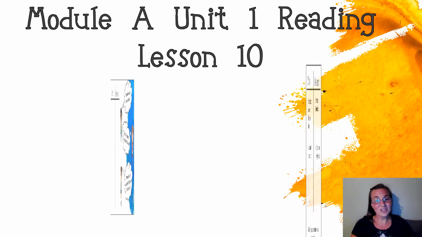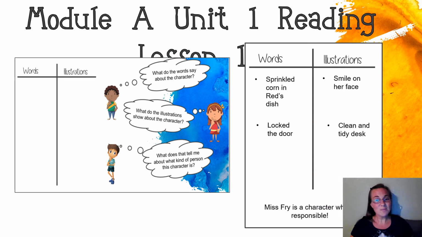And finally, I want you to look at this. What do you remember we were learning about when we used these charts? Go ahead and say it out loud. Did you say something like, I learned that we can use words and illustrations to learn about a character? Or maybe you said, I learned that we need to jot down what the words say and what the illustrations show about a character so that we can think about the kind of character or the kind of person that character is. That's exactly right.